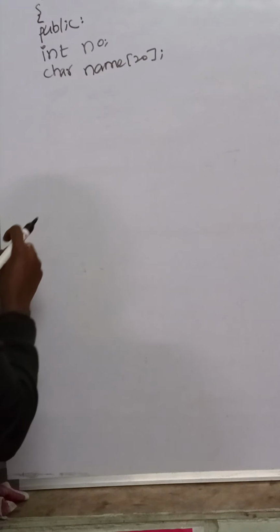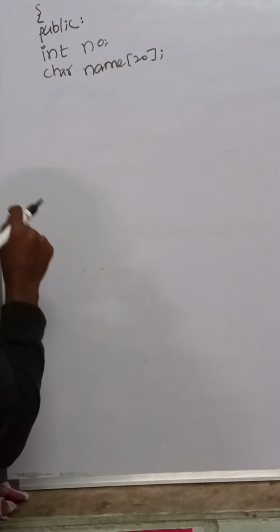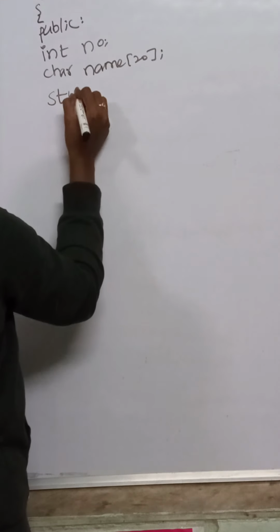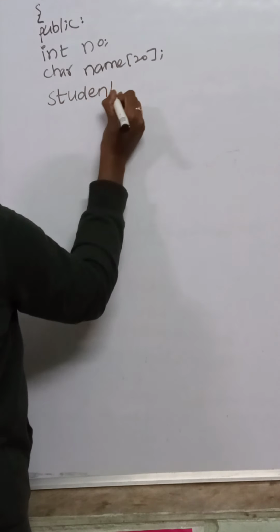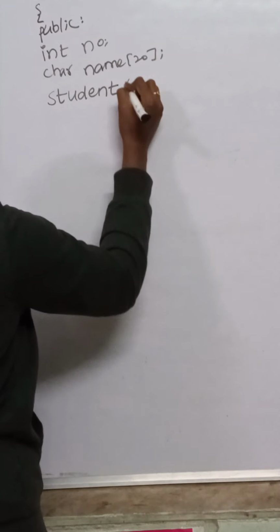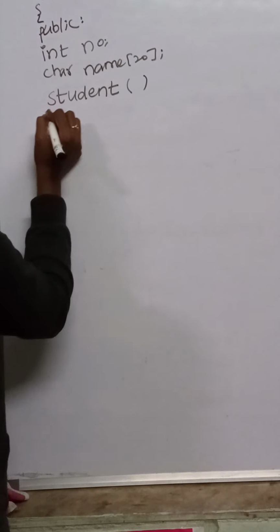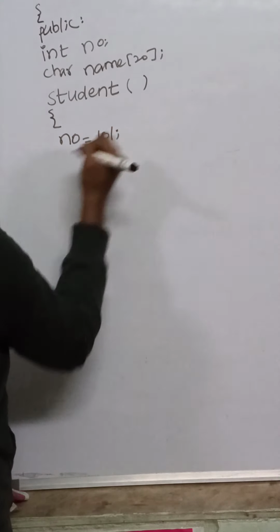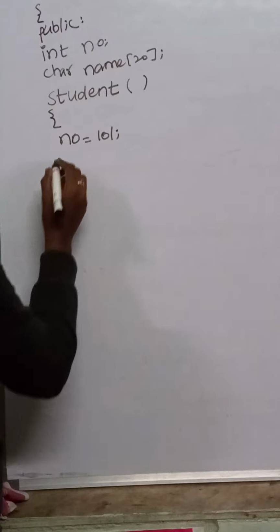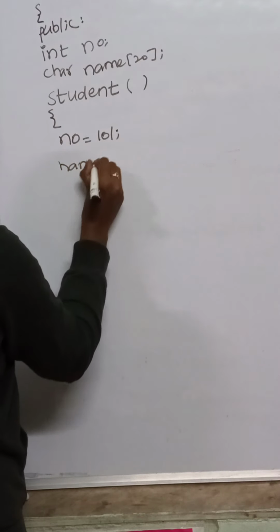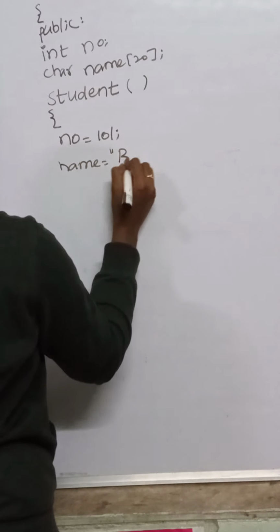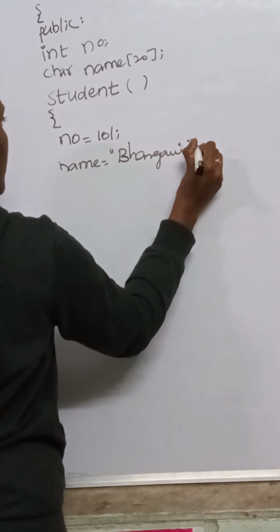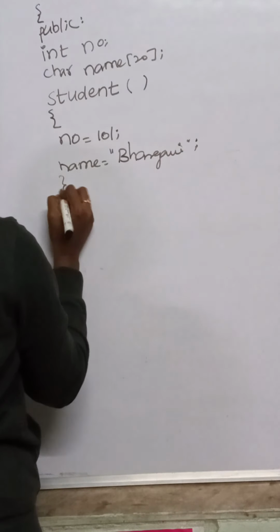Now we are writing the constructor. A constructor is nothing but the same name as the class name. So what is our class name? Student. So the constructor has the same name as the class name, followed by open and close brackets. In this we are just initializing the values of the variables. And I'm closing this.